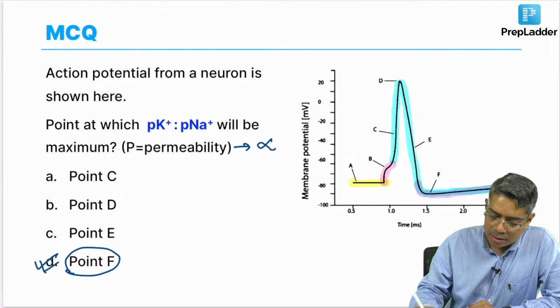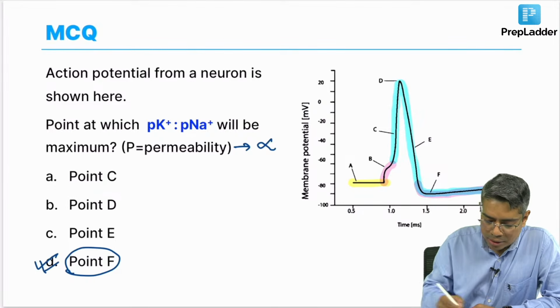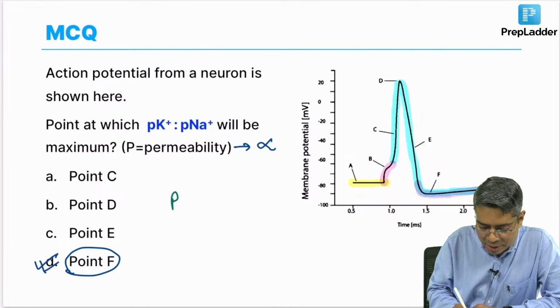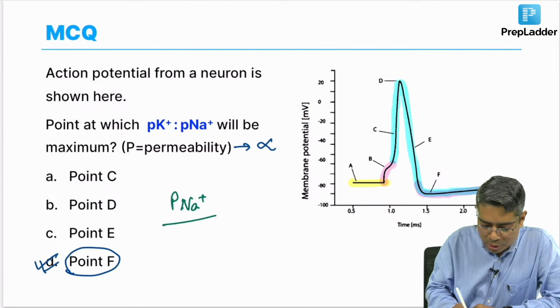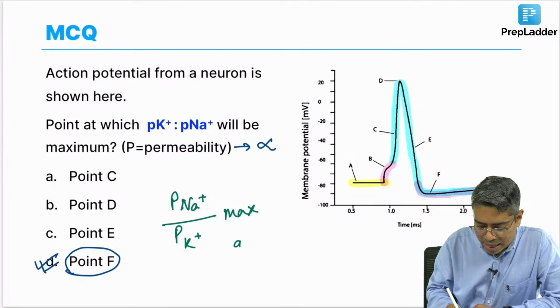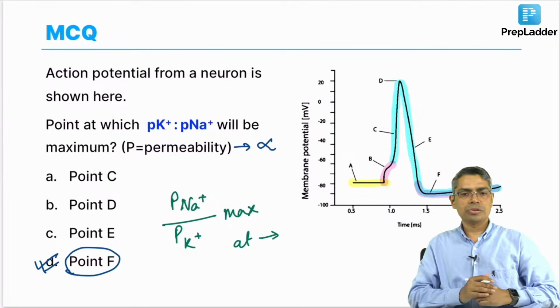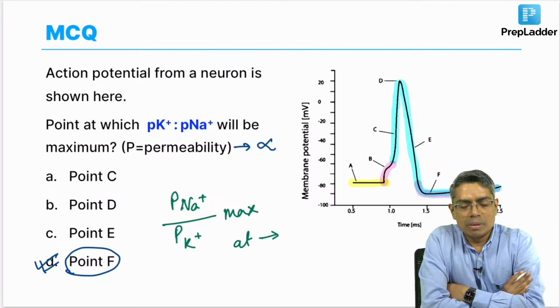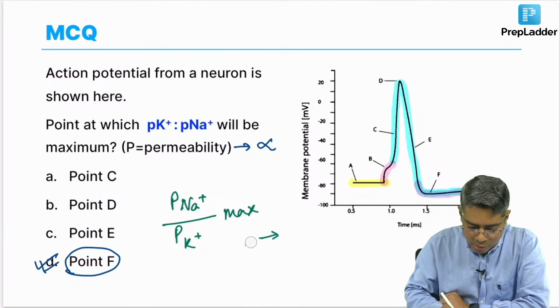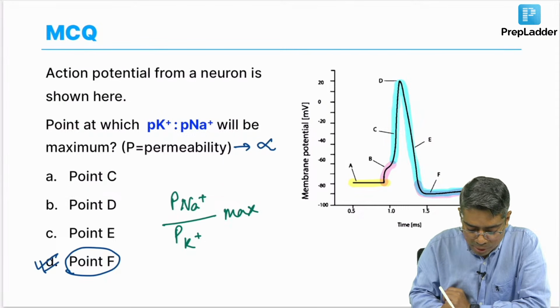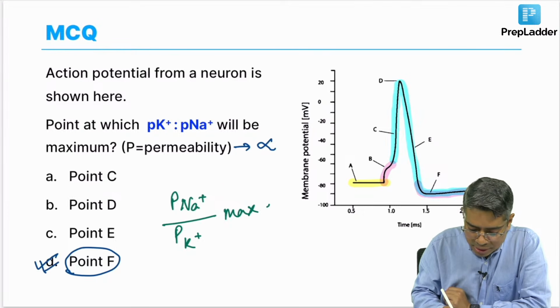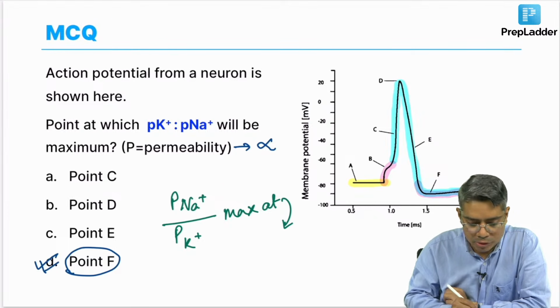But if I ask you a different question, that suppose rather than potassium upon sodium permeability, if I ask you P sodium upon P potassium, this is maximum at which point? Same question, but my question is different now. I have reversed this ratio. Instead of potassium permeability upon sodium permeability, I have said sodium permeability upon potassium permeability is maximum at which point? What will be the answer in this question?